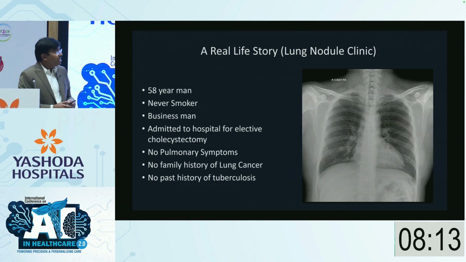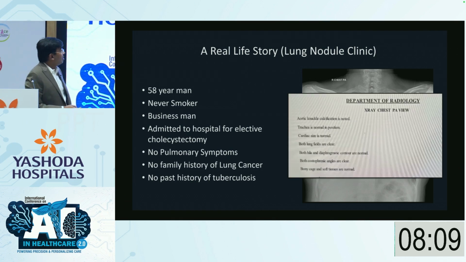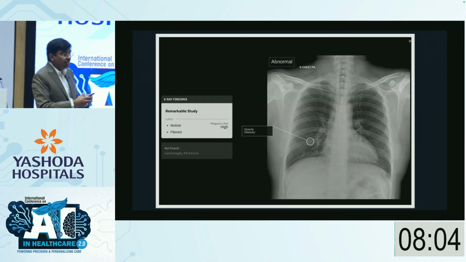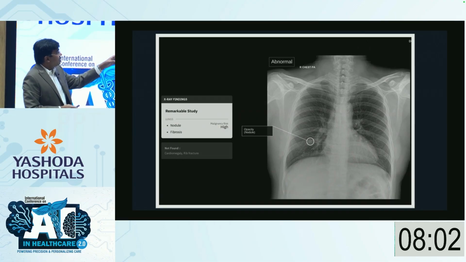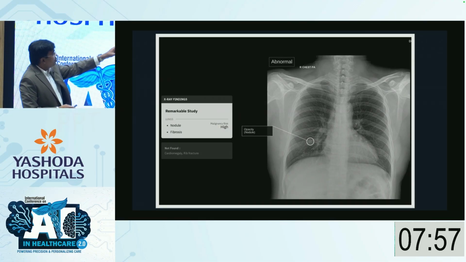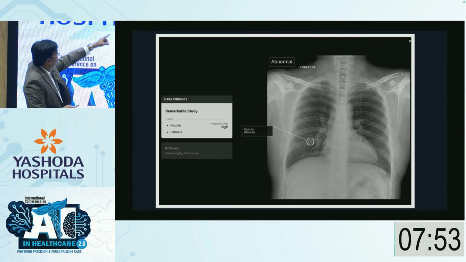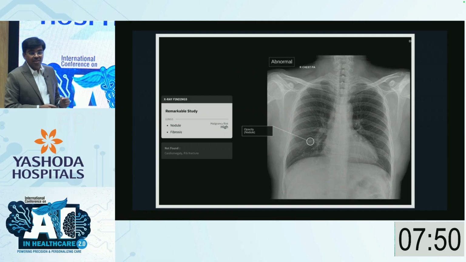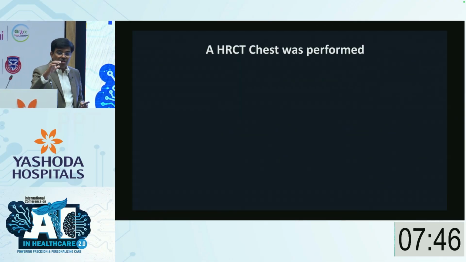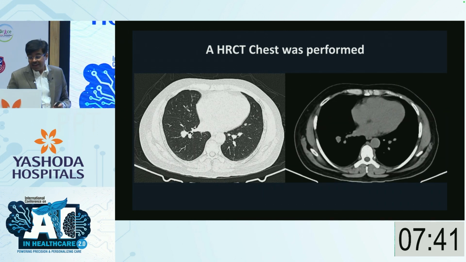In fact, if the X-ray had come to me, I would have said this is a normal X-ray also. But since we have this QXR embedded in our algorithm, each X-ray is read by an AI agent also, and the AI picked up something which the human eye couldn't. It picked up a small circular lesion and said it's a nodule, a high-risk nodule. So all these cases are referred to a lung nodule clinic, and then a CT was done. Lo and behold, there was actually a nodule there.